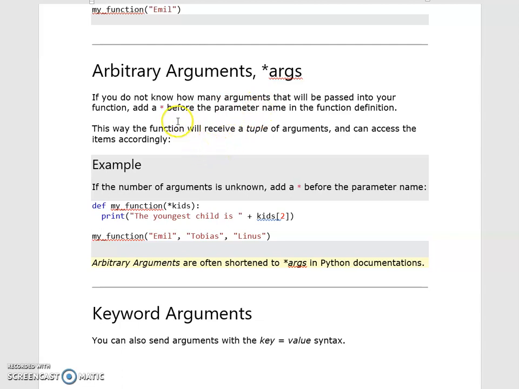By adding star before the parameter name, we can pass any number of values to the function definition. Okay, let's see how it works.